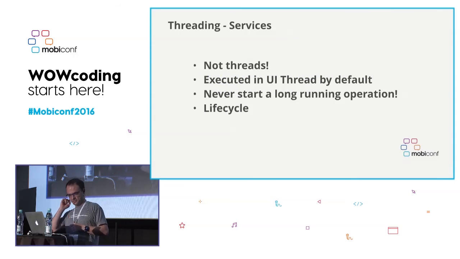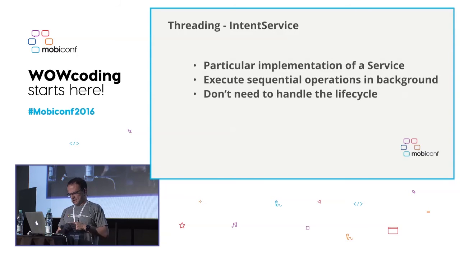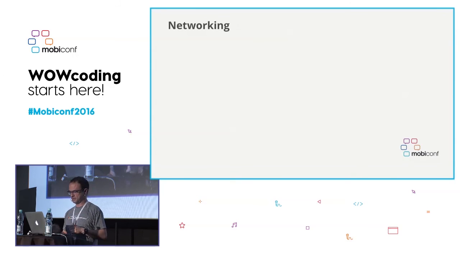Well, the services in Android. We can define activities, we can define services. Services are per se not threads. They are executed in the UI thread by default. They should never be started for a long-running operation, and they have their own life cycle. That means a service can start, can die, etc. IntentService is another component. It's a particular implementation of a service, and what it does is execute sequential operations in the background. The good thing with IntentServices is that we don't need to handle the life cycle, so they are easy to implement.